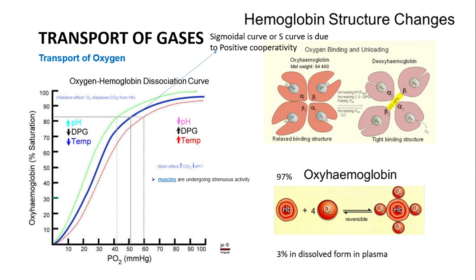The oxygen which is moving as oxyhemoglobin comes down into the tissues, where it breaks down into heme and oxygen, so that the oxygen can be utilized for the process of respiration. And this is favored only on the condition when the concentration of carbon dioxide becomes high in the tissues.